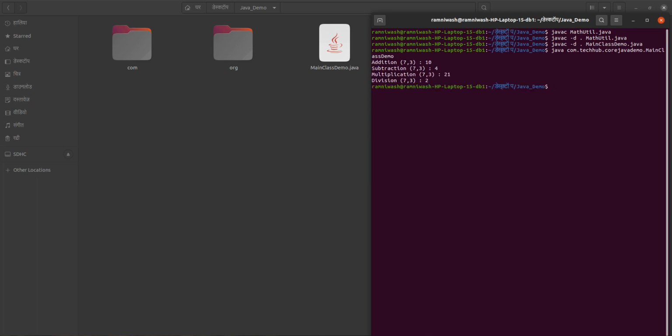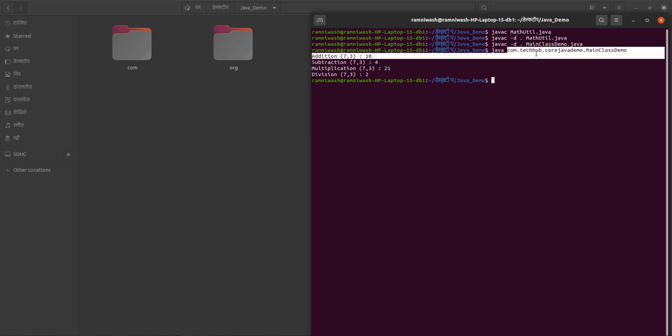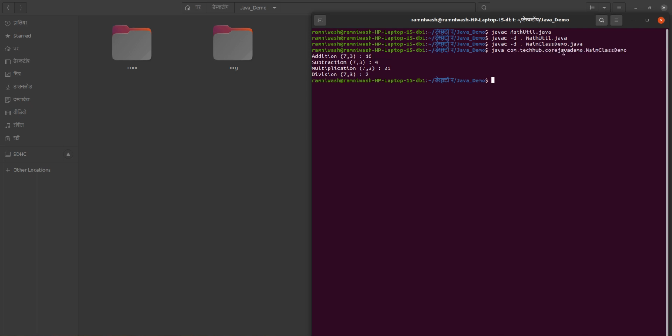This is the way we can run this one. See, we are using the same java. This is our JVM. To this JVM we are telling, please execute this main class demo. Please execute this class. This class is present under com.techhub.core java demo. Under this core java demo, this class is there.